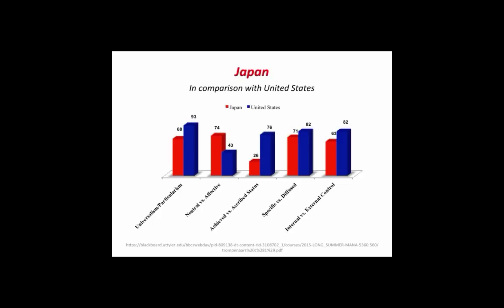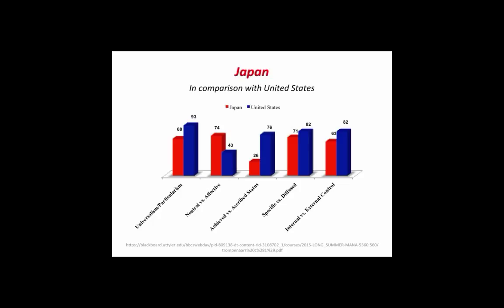In achievement versus ascription, Japan scored a lot lower compared to the U.S., which indicates that titles and status are equally important. Achievement pertains to the notion that people are given status based on their high performance, and that title status is unimportant, whereas ascription pertains to status being attributed based on who or what a person is. Japan scored slightly lower than the U.S. in specific versus diffused. Diffused refers to the degree to which work and private life are closely linked.